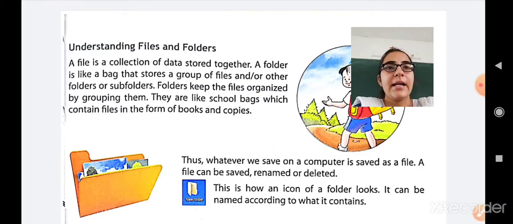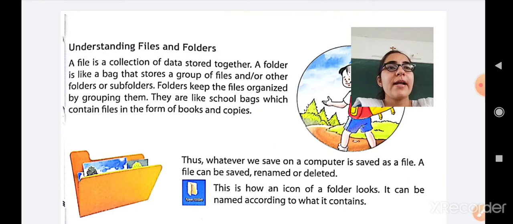So what is a file? A file is a collection of data stored together. First, let me explain with a simple example. We bring bags to school. In our school bag, we carry books, notebooks, sharpener, compass box, lunch box, water bag, right? So the school bag is called the folder, and the things inside the school bag are called the files.